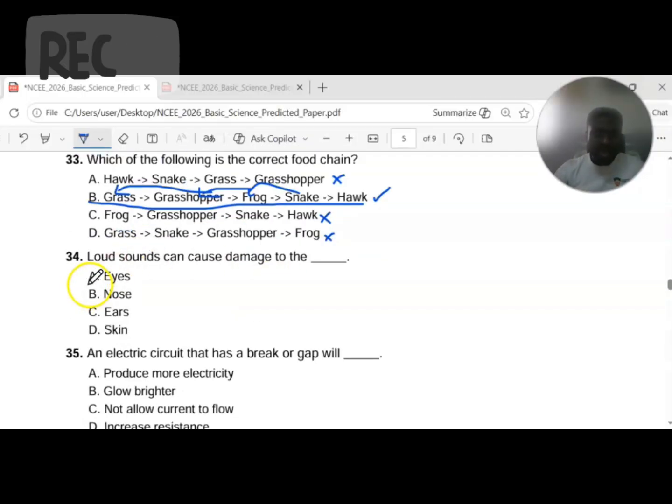Is it A, the eyes, B, nose, C, ears, D, skin? Look at the keyword. Loud sound can cause damage to which organ of the body? Which organ is for hearing? Because sound has to do with hearing. So the correct option is option C, the ears. So this is not the option. Nose is for smelling, skin is for feeling.